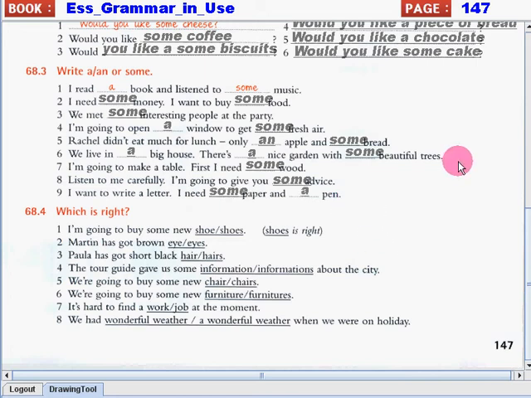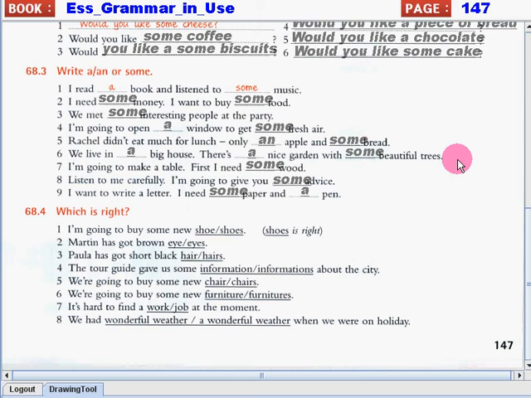And for number 9, I want to write a letter. I need some paper and a pen. We used a for pen because it's a singular countable noun and some for paper. We cannot say a paper, but if you want to consider it as a singular countable noun, you have to say I need a piece of paper. Okay?